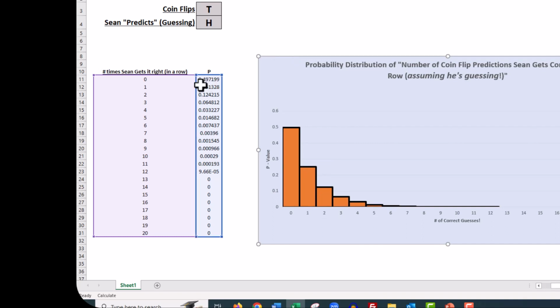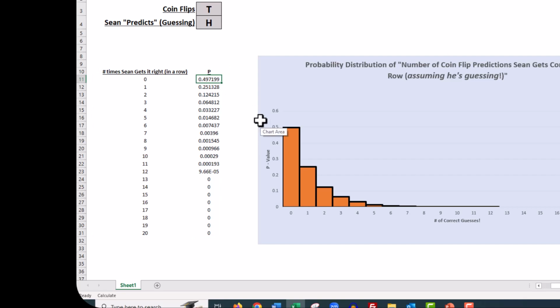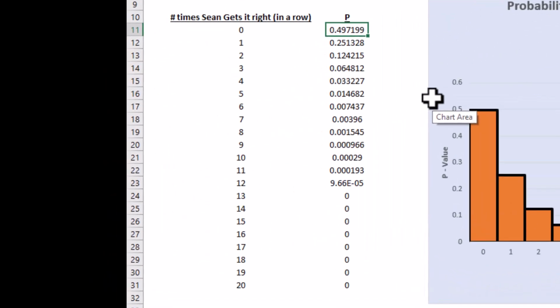Notice how close they are to what we predicted they were going to be. We predicted this one at 50%, and it's very close. 25%, very close. 1/8 or 12.5%, very, very close. 6.25%, very close. 3.125%. They're right around where they should be, about 1.5%, about 3/4%. They're very, very close to what they should be.